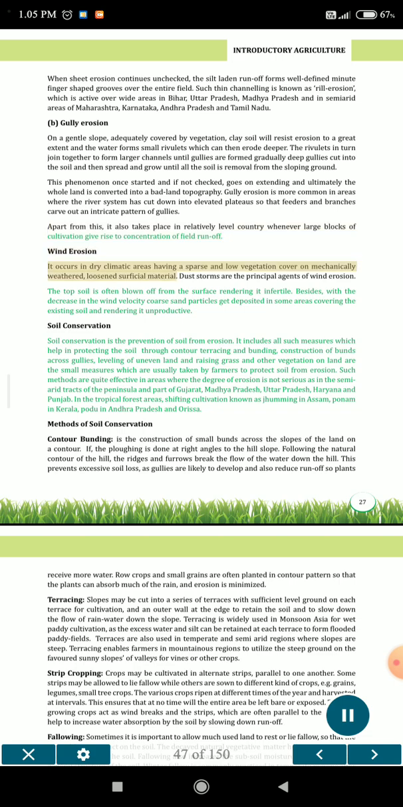It occurs in dry climatic areas having a sparse and low vegetation cover on mechanically weathered, loosened surficial material. Dust storms are the principal agents of wind erosion. The topsoil is often blown off from the surface, rendering it infertile. Besides, with the decrease in the wind velocity, sand particles get deposited in some areas, covering the existing soil and rendering it unproductive.